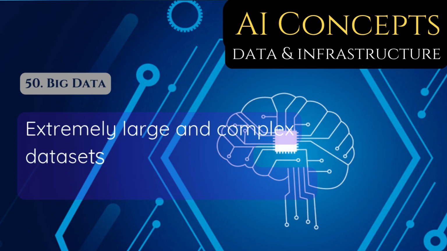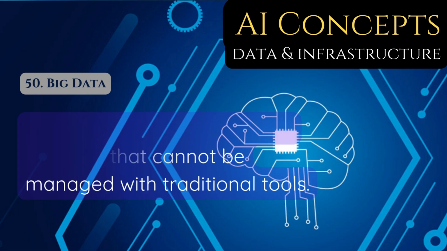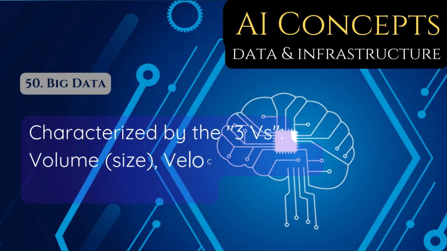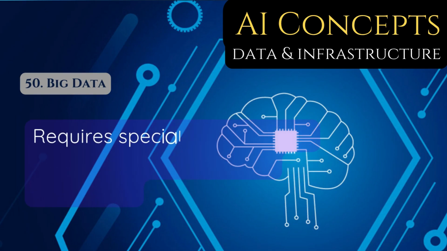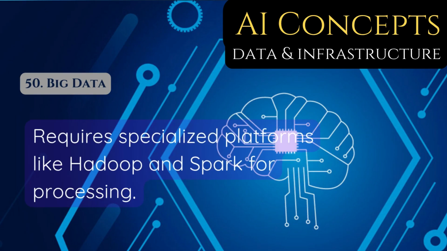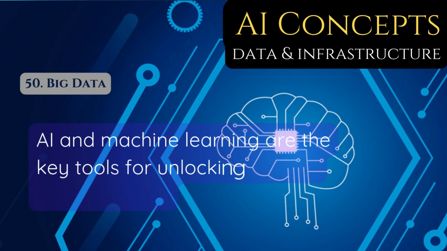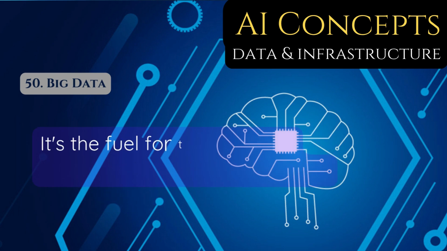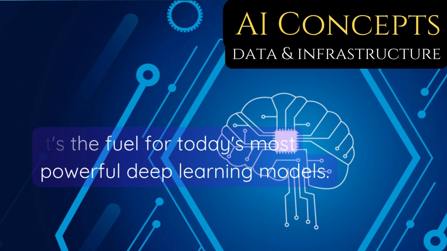50. Big data. Extremely large and complex datasets that cannot be managed with traditional tools. Characterized by the 3 Vs: volume, size, velocity, speed, and variety, types. Requires specialized platforms like Hadoop and Spark for processing. AI and machine learning are the key tools for unlocking insights from big data. It's the fuel for today's most powerful deep learning models.